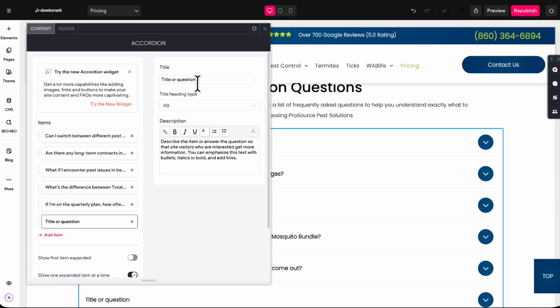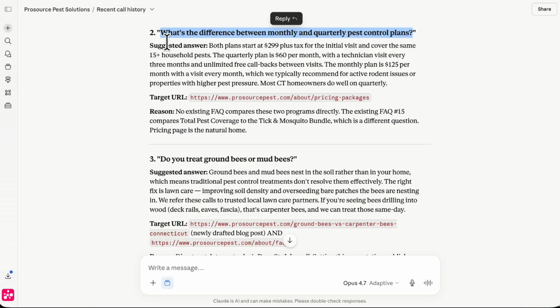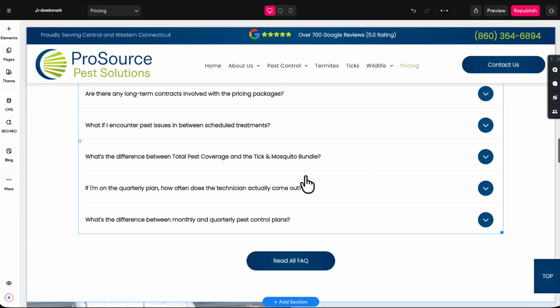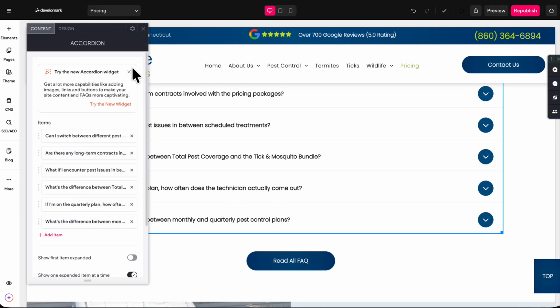And in there, I'm going to go ahead and put the exact question. Then I'll go over to Claude and I'll copy and paste the exact content that it gave me, because it knows the client very well, and I'll paste that directly inside of there. You can now see that that question has now been addressed directly on this page.